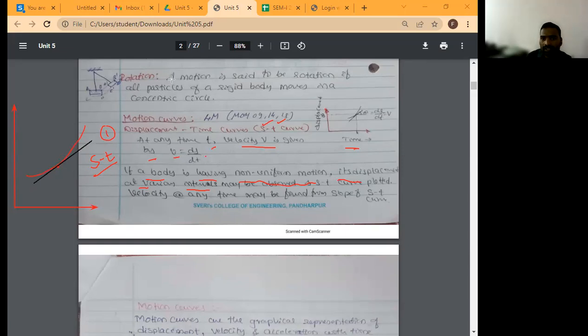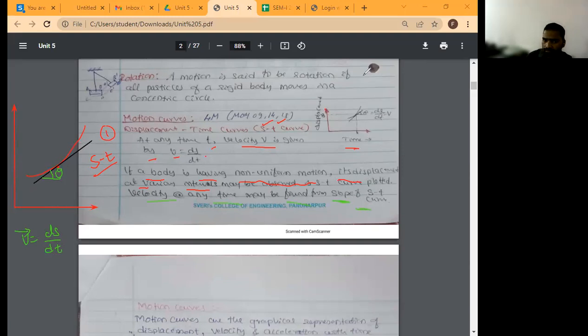This is theta, and this can be written as velocity equal to ds by dt. Rate of change of displacement with respect to time is called velocity. So velocity at any time may be found from the slope of the ST curve.